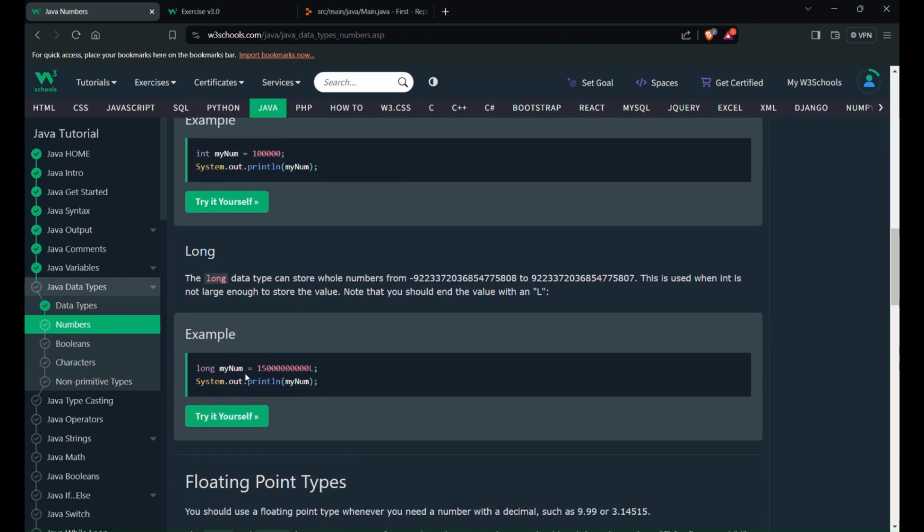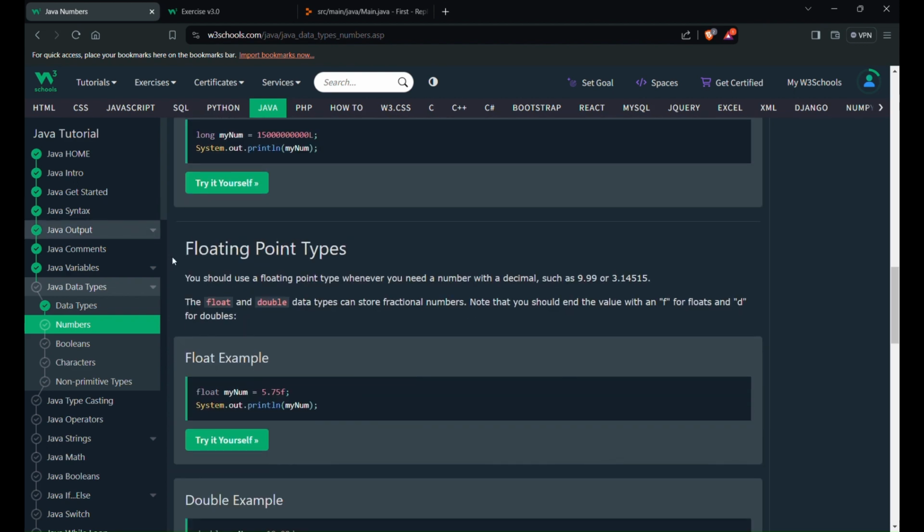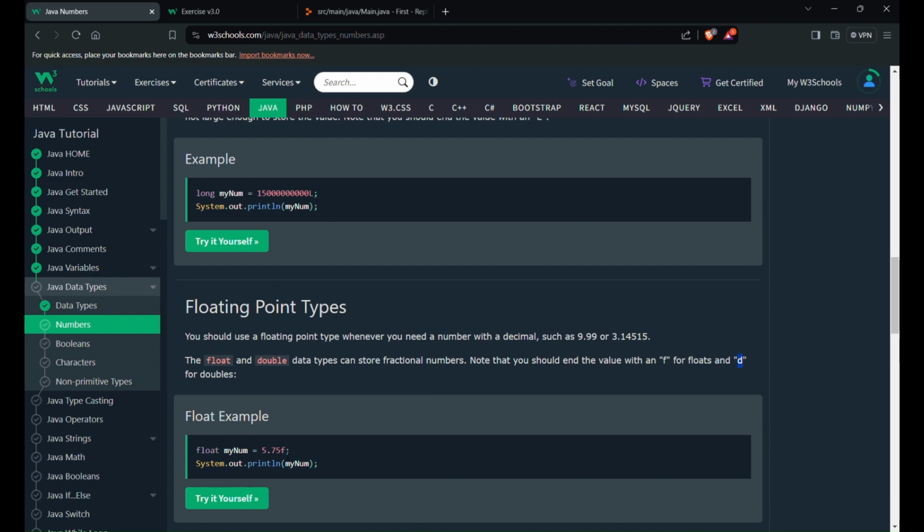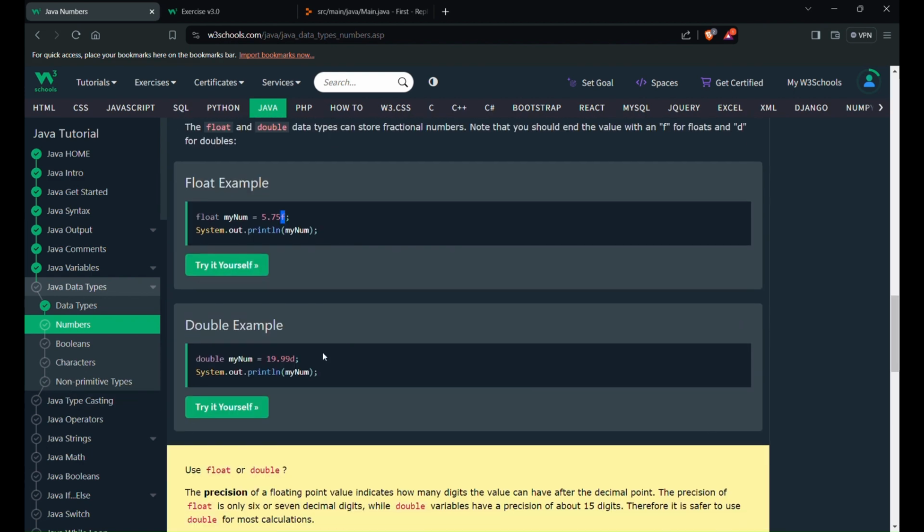So whenever we use the long data type, we have to keep L at the end. Then floating point types, float and double. Both store fraction numbers. Note that the end value should be F for float and D for double. Similar to long, for float we have to keep F as the last one, and for double we have to keep D. So 19.99D and 5.75F.